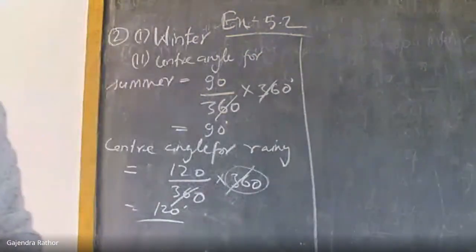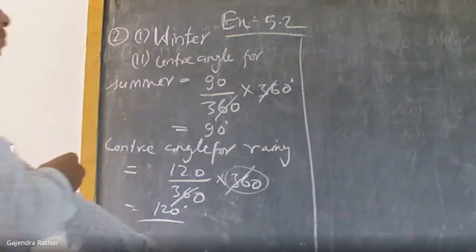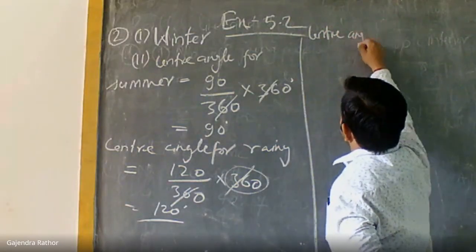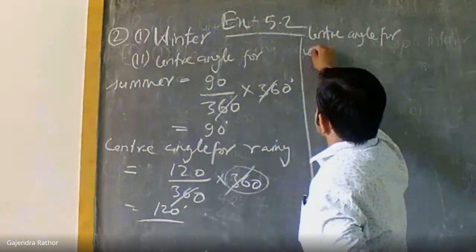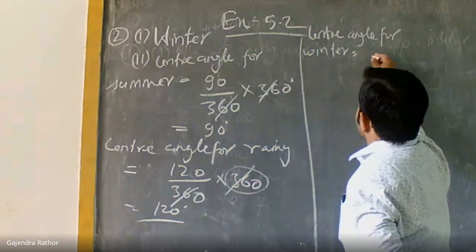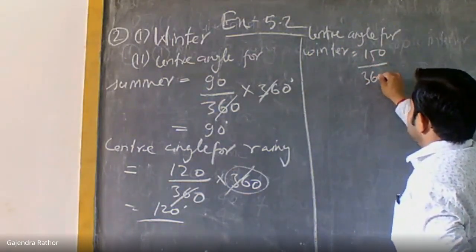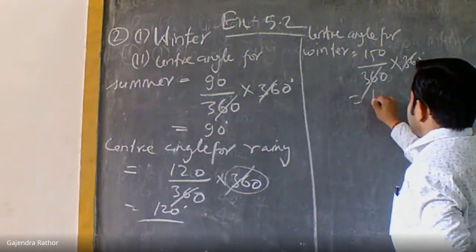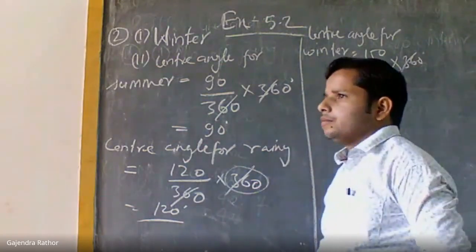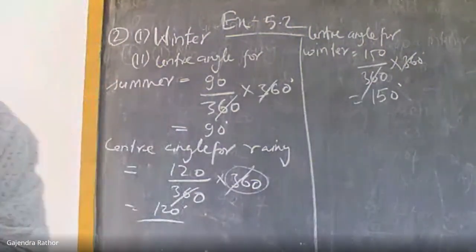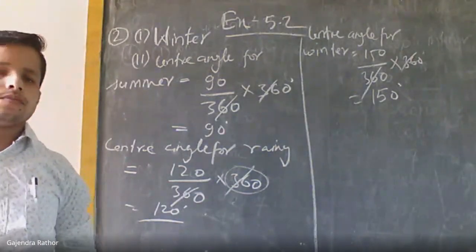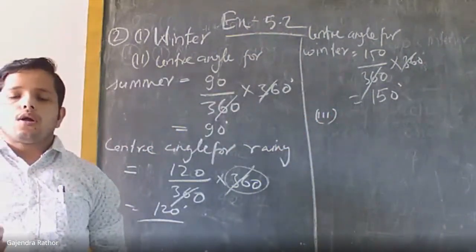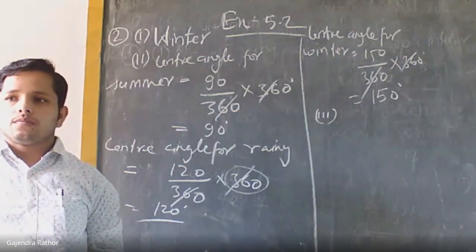Now, center angle for the last season, winter. Number of boats 150, total boats 360, complete angle 360. 360 cancels, remaining 150 degrees. So now we have found the center angle for each of the seasons. Now third point, we are going to draw the pie chart for this question.